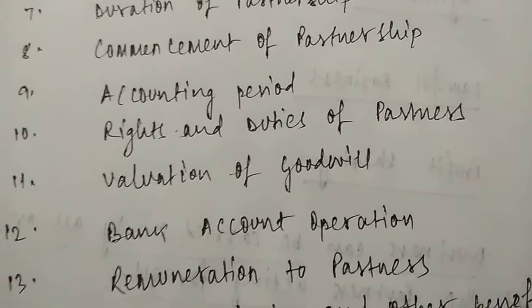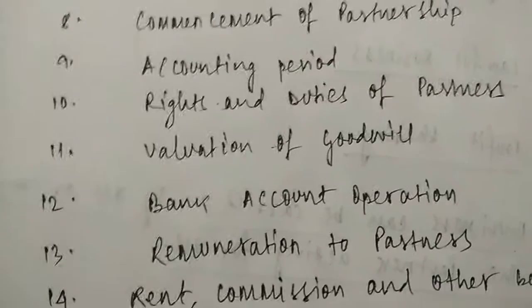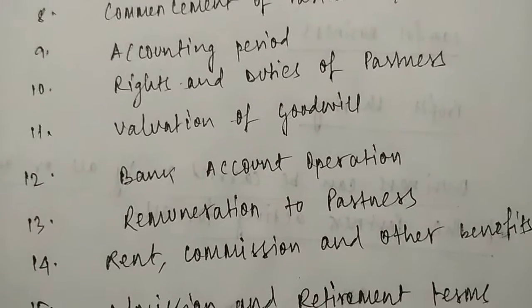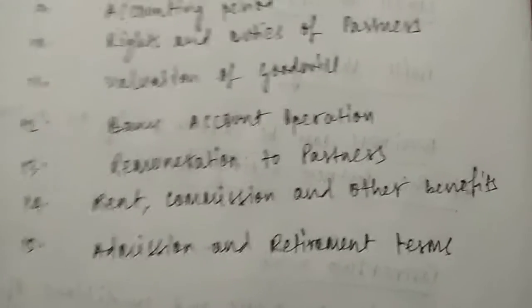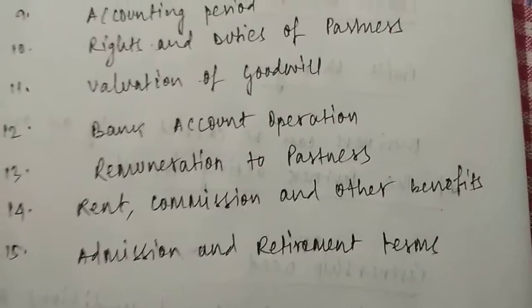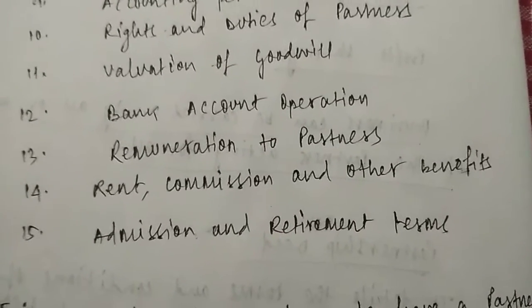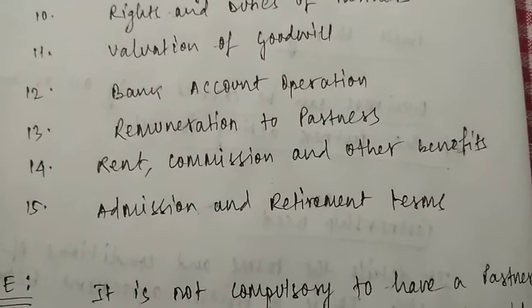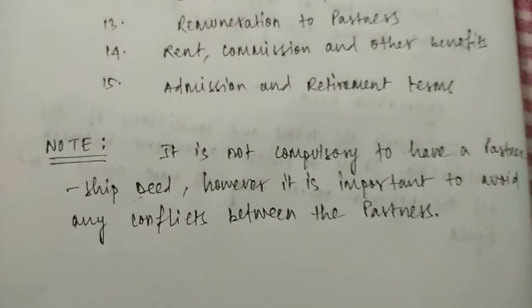Number 11, valuation of goodwill. Now what is goodwill and how it is valued, that will be discussed in the later parts. Next is bank account operation, whether they will be opening a separate bank account in the name of their partnership business or they will be maintaining through their personal bank accounts. Remuneration to partners, whether they will be provided any kind of salary. Next is rent, commission, other benefits, whether the partner will be allowed some kind of rent, commission or other benefits. Next is admission and retirement terms, how a new partner can be admitted or how can an existing partner be retired.